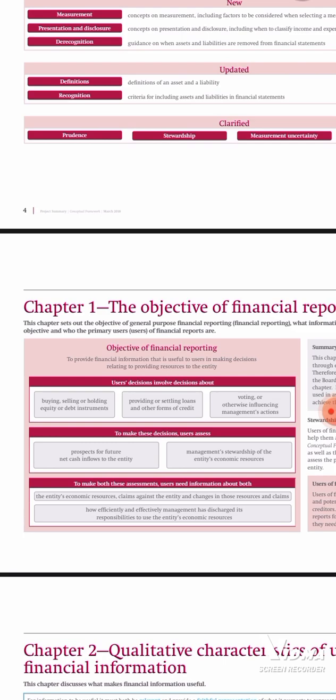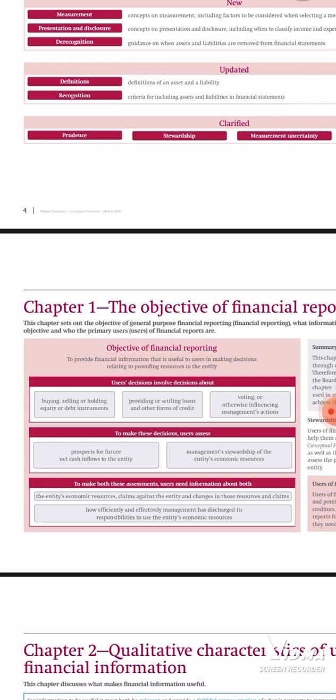The major objective of financial reporting, why do you do financial reports? The major objective is to provide financial information that is useful to users in making decisions. Whichever accountant, whichever auditor, whichever person does financial reporting, his major objective is to provide financial information that is useful to users in making decisions relating to providing resources to the entity.